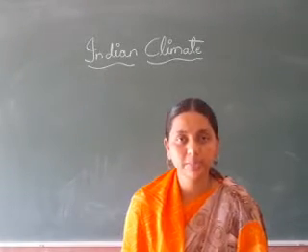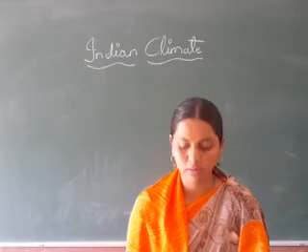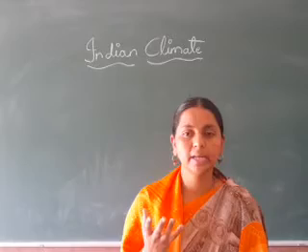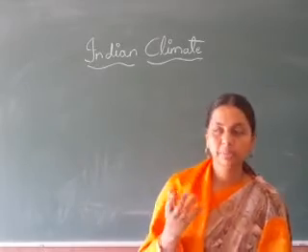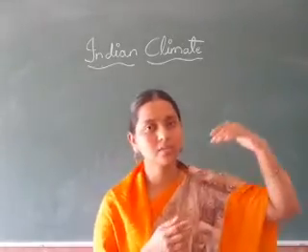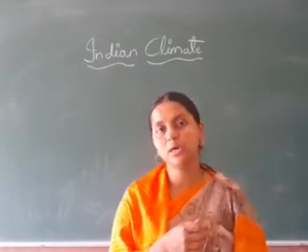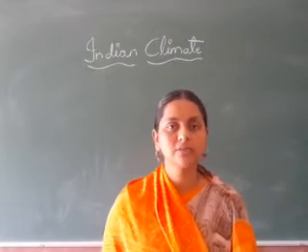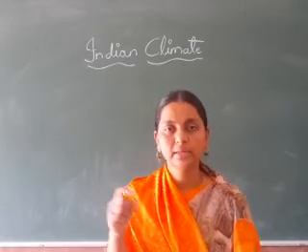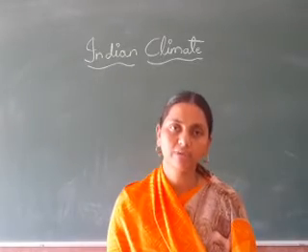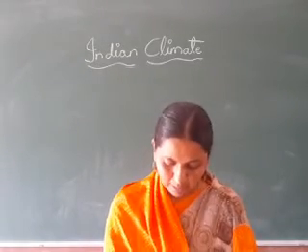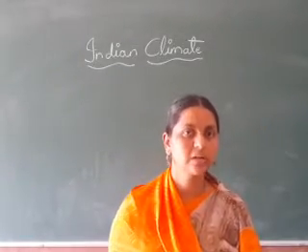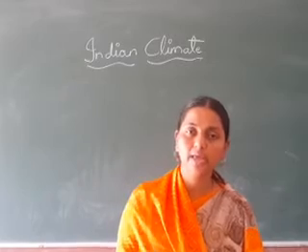So what happens during the summer season? These convectional rainfalls occur. So what is convectional rainfall? Due to evaporation, the water gets precipitated, and when the clouds cool down, the water again falls on the earth. That is known as convectional rainfall. During the summer season these convectional rainfalls are common, and in different areas they are called by different names. Here it is known as Andhis in Uttar Pradesh.